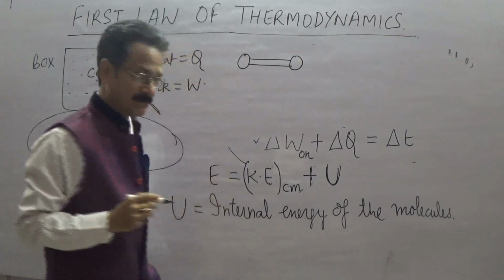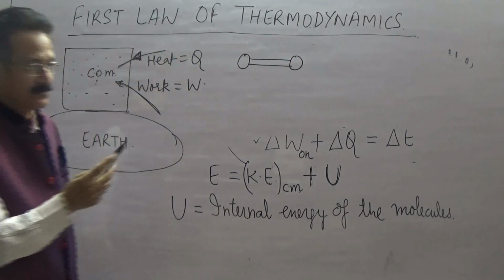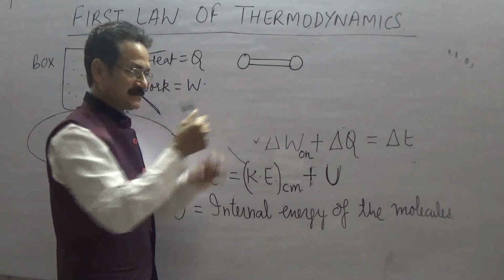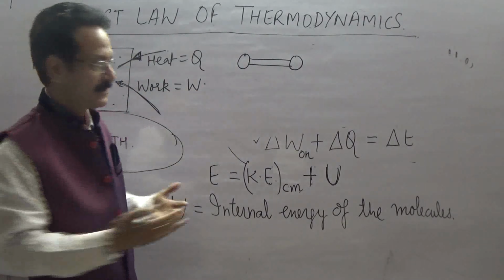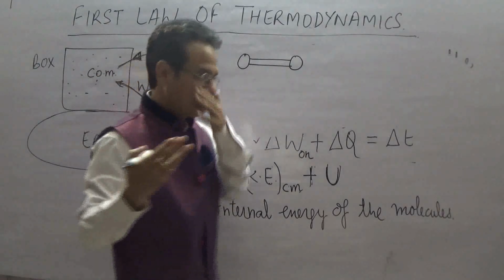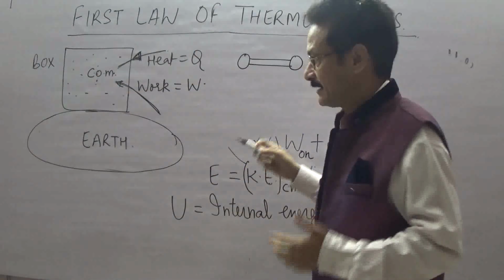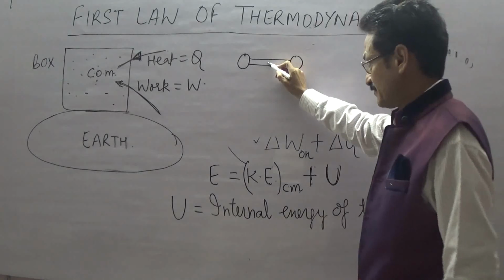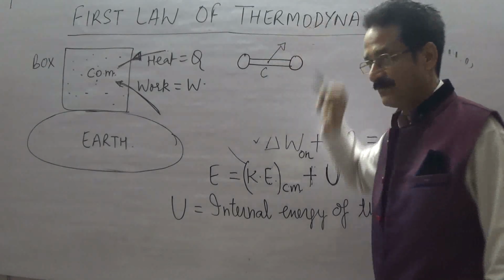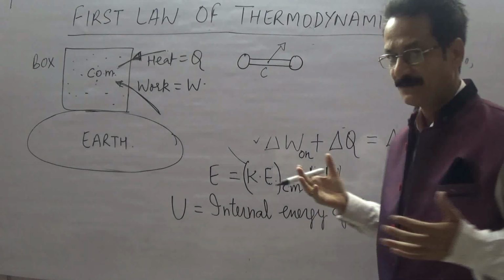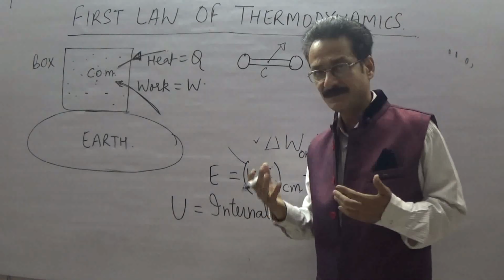Suppose it is an oxygen molecule, so it has 2 atoms, and this is just a kind of dumbbell shaped molecule. Dumbbell means this is a diatomic molecule, and suppose that its center of mass is somewhere here. This molecule is definitely moving because there is a lot of commotion, a lot of chaos inside the system.